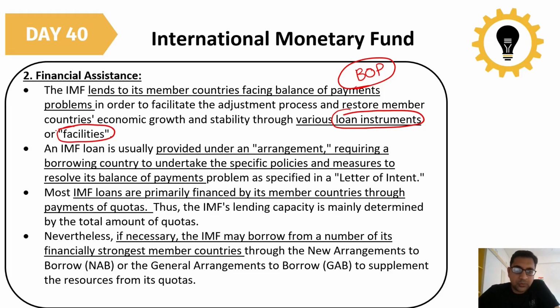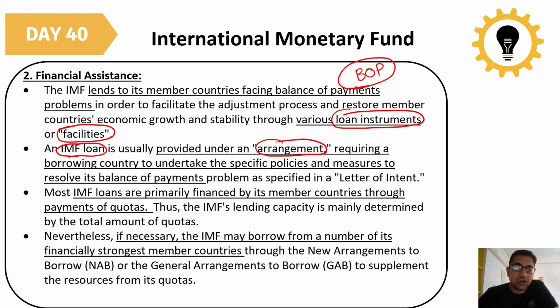Normally IMF loans are provided under various agreements. It requires a borrowing country to undertake specific policies and measures to resolve the balance of payment problem. Whenever the IMF provides a loan, it is based on an agreement that we will provide you with a loan, but for that you have to take some specific policy measures.